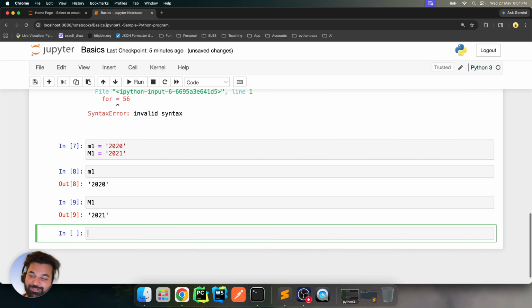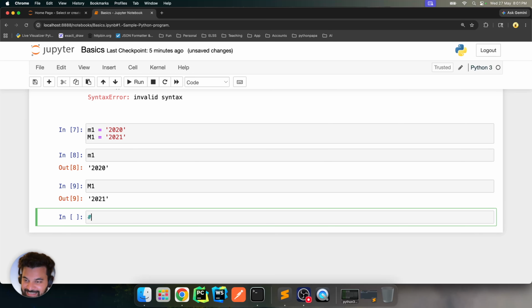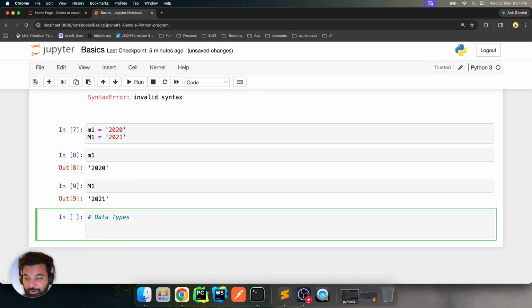Now, moving on to an interesting topic, which is data types. What are data types? Data types are like different kinds of containers for storing different things. For example, you have a different container for storing milk versus something else which is not liquid in nature. You will not store it in a bottle; you probably will store it in a different type of container, right? Similarly, when you are storing data, you choose the data type, that this kind of data should be stored in this type of data type.